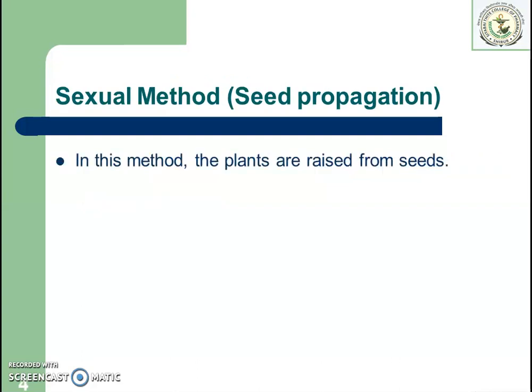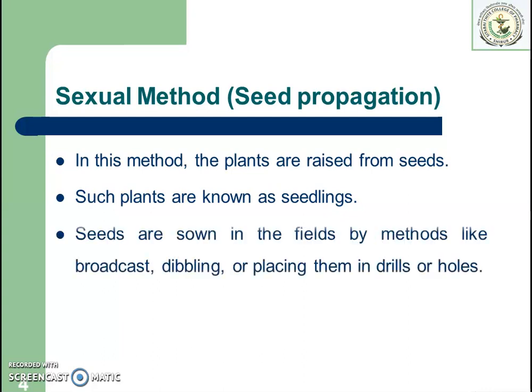In this method, the plants are raised from seeds. As seeds are produced after fertilization of the ovule, as the sexual method is involved in the production of the seeds, so if the plants are raised by using seeds, the method of cultivation is called the sexual method of cultivation or seed propagation. Plants which are grown by using seeds are called seedlings.